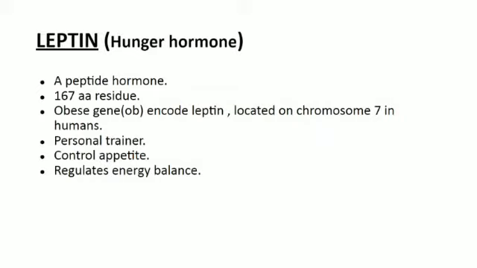Leptin. Leptin is also known as the hunger hormone. It is a peptide hormone which contains 167 amino acid residues. The obese gene OB encodes leptin, which is located on chromosome number 7 in humans. Leptin is a personal trainer. Now here comes the question of how a hormone can be a personal trainer. Yes, leptin could be a personal trainer because it sends a signal to the brain that now we should stop eating. So it controls our appetite and also regulates energy balance.